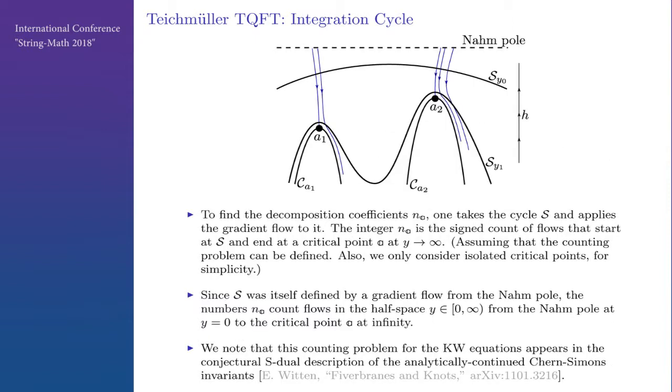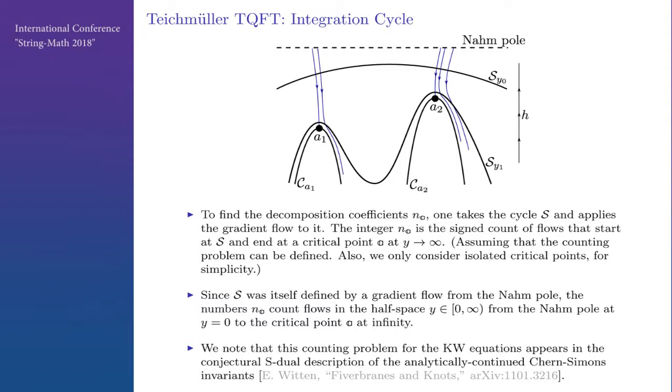So to find these decomposition coefficients n, we take the cycle S and push it down with the gradient flow and count the number of times that it hits some critical point. So n_A is the number of flows that start from our cycle and go to some critical point A. But since our integration cycle itself was defined by downward flow from the Nahm pole, we can just count flows from the Nahm pole to critical points. So that is what these n's are.